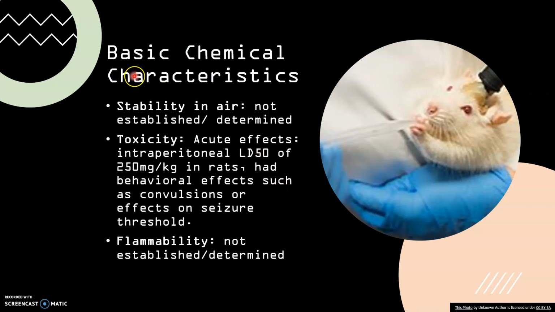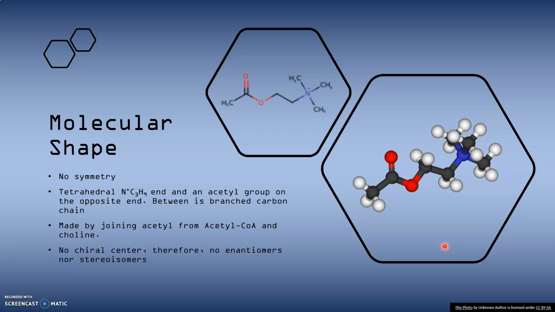Some basic chemical characteristics. The stability in air and the flammability have not been established or determined. As far as toxicity goes, there's acute effects in intraperitoneal LD50 of 250 milligrams per kilogram in rats had behavioral effects such as convulsions or effects on the seizure threshold. Its molecular shape has no symmetry.